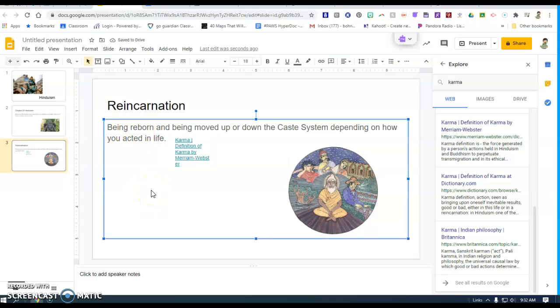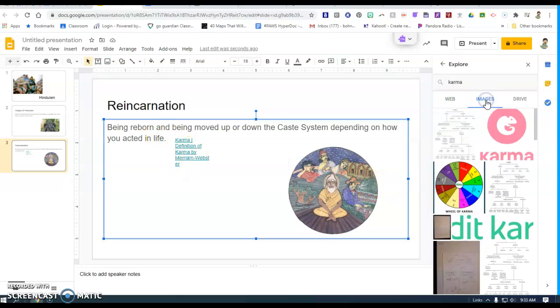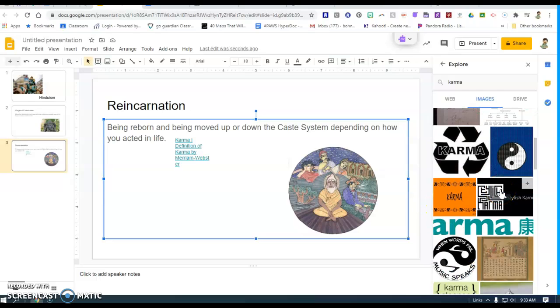So not quite as pretty as a nice footnote in the docs, but I can still get that credit where I need it. Let's say I'm getting some images because, of course, we're doing a Google slide. We like to use lots of images. Let's use this one. And if I use the plus button, where'd you go?